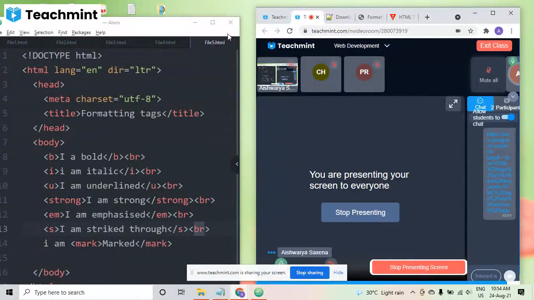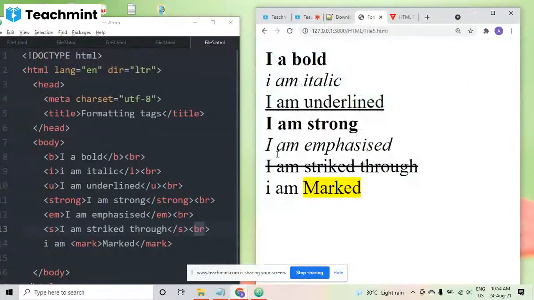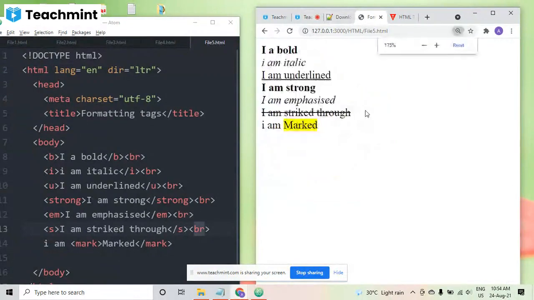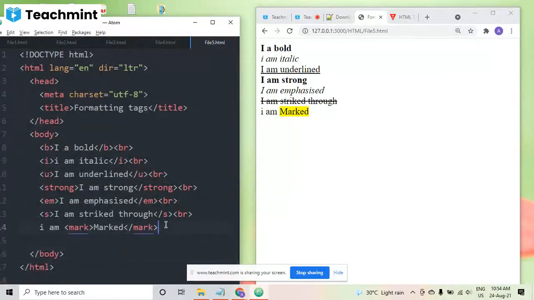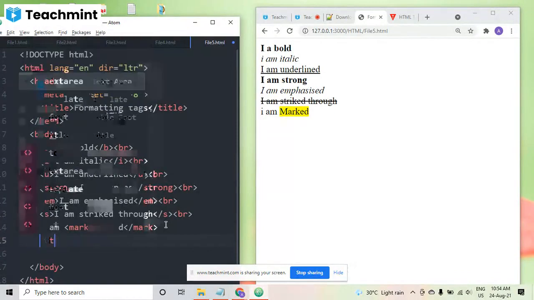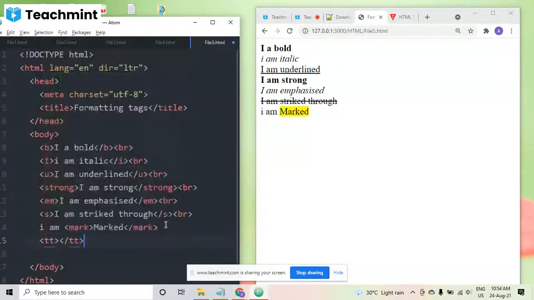Okay, so yes, let me come back here. Like here you can see there are many more. Let me show you them also. Now after the mark tag, we can just have TT. TT stands for the typewriter. Like here we use the TT tag, and TT stands for the typewriter type. I am typewriter typed, so it will give the output as typewriter.